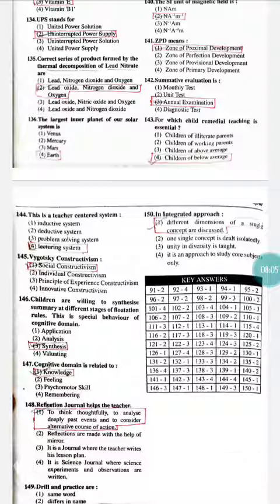Question number 141. ZPD means. Here the ZPD means zone of proximal development. So ZPD stands for zone of proximal development.